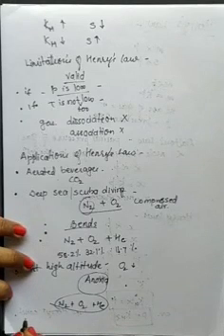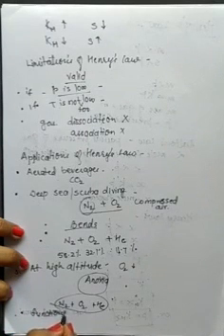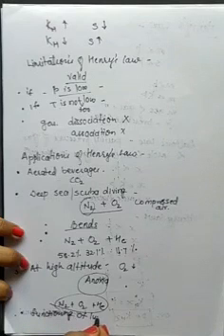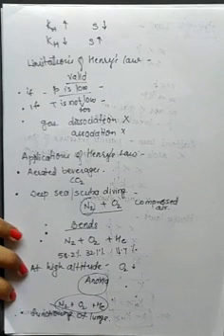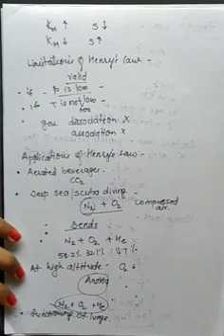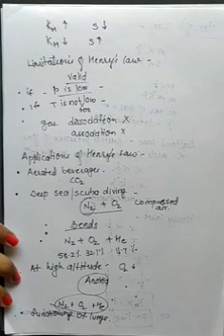Now last is in the functioning of lungs also. Henry's law is followed. Gaseous exchange between the lungs and blood and tissues depends on the partial pressure and solubility of the gas. Gas diffuses from the region of higher partial pressure to the region of lower partial pressure. So when we breathe in, oxygen diffuses in the lungs and passes into the blood, because the pressure of oxygen is more in the lungs.